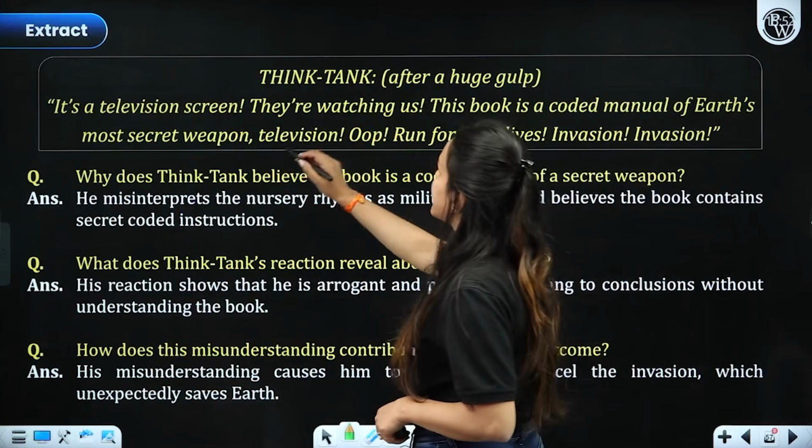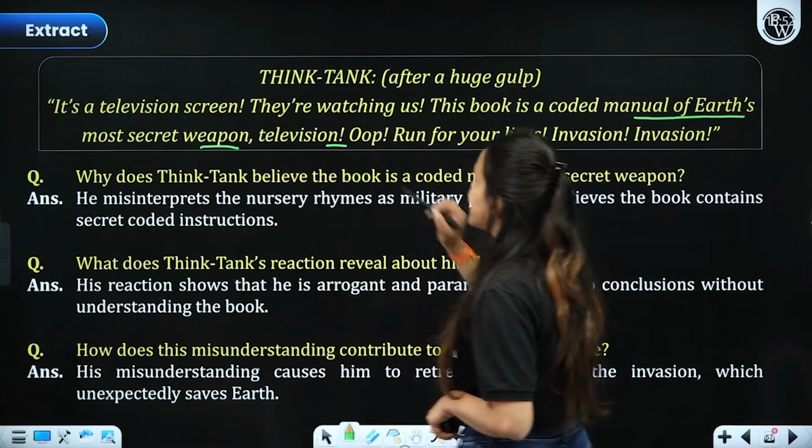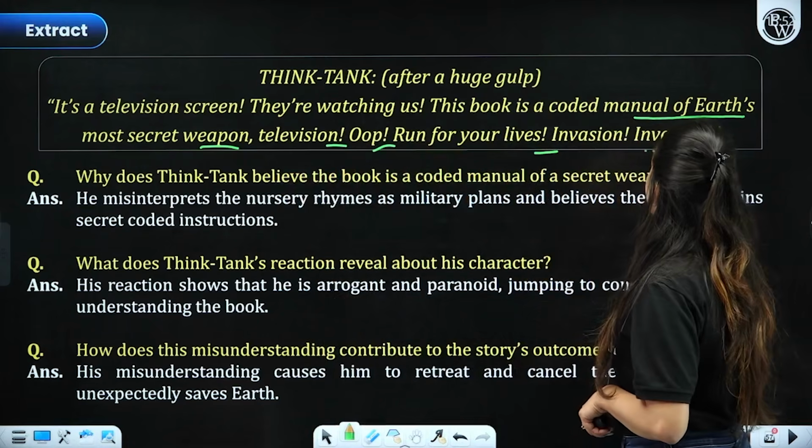It's a television screen, they're watching us. This book is coded manual of Earth's most secret weapon, television. Oop, run for your lives, invasion.